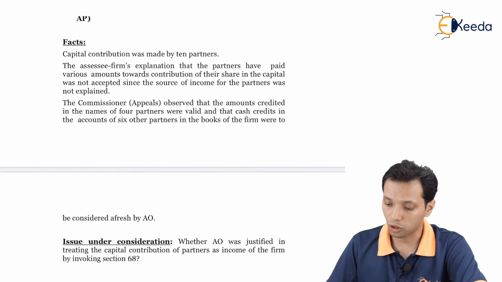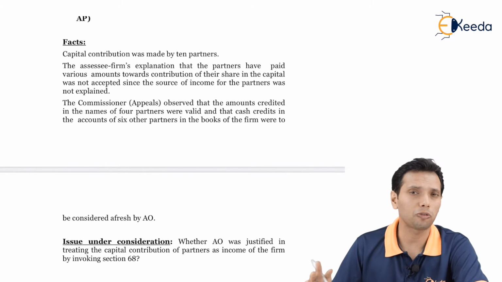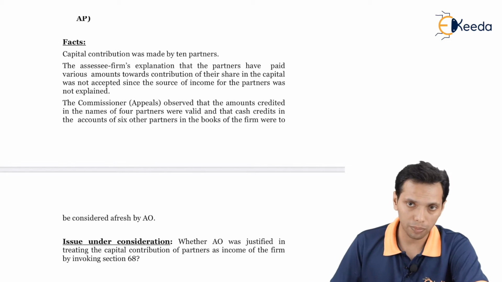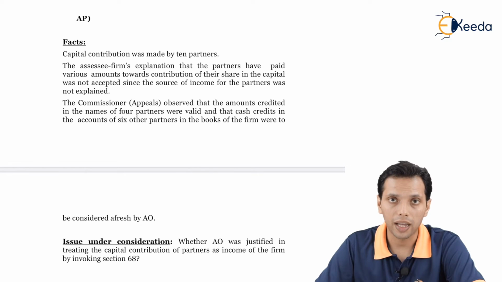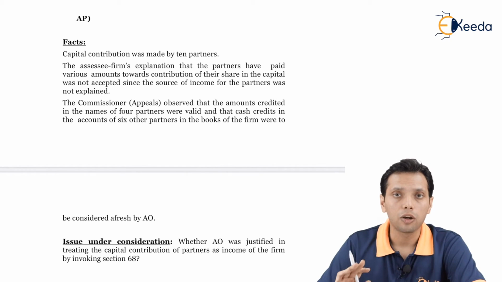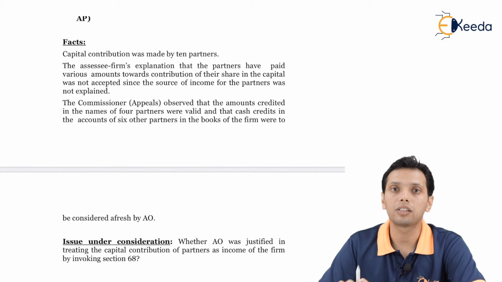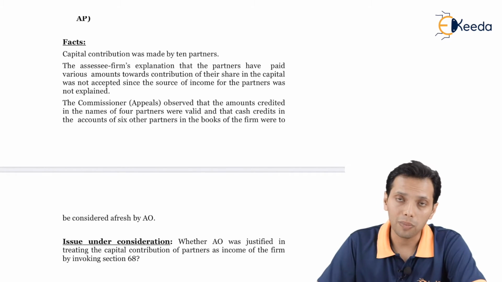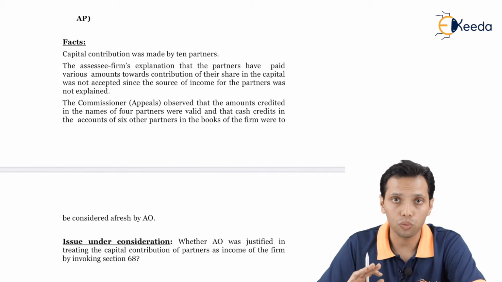The Commissioner Appeals observed that the amount credited in the names of 4 partners was valid. Out of 10 partners, 4 partners was valid, and the cash credits in the accounts of 6 other partners in the books of the firm were to be considered afresh by the AO. So out of 10, 4 partners was valid, but for the remaining 6 partners, there may be a cash credit, and accordingly section 68 may be applicable, and the matter has been remanded back to the AO.